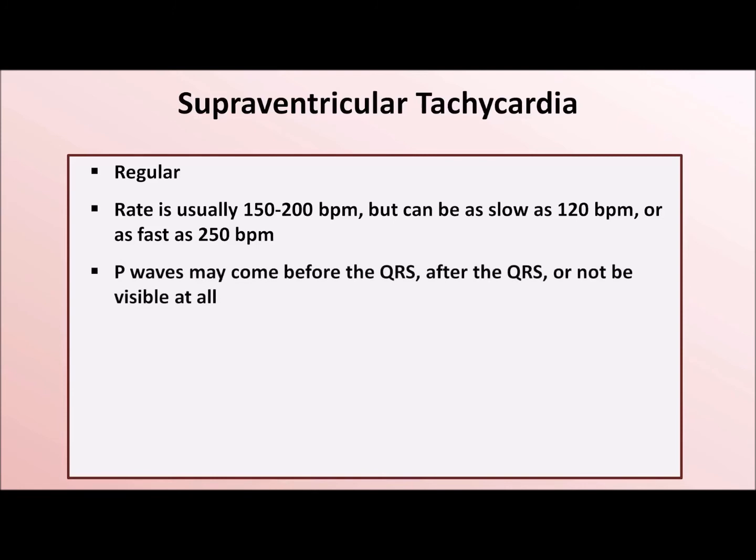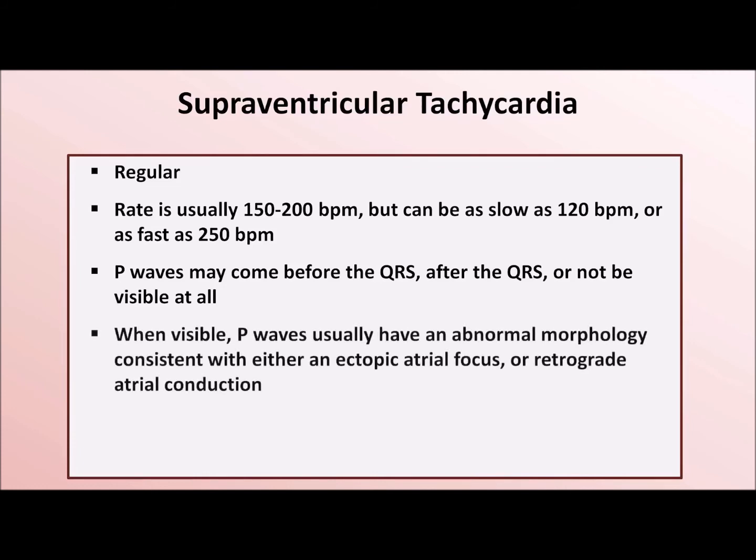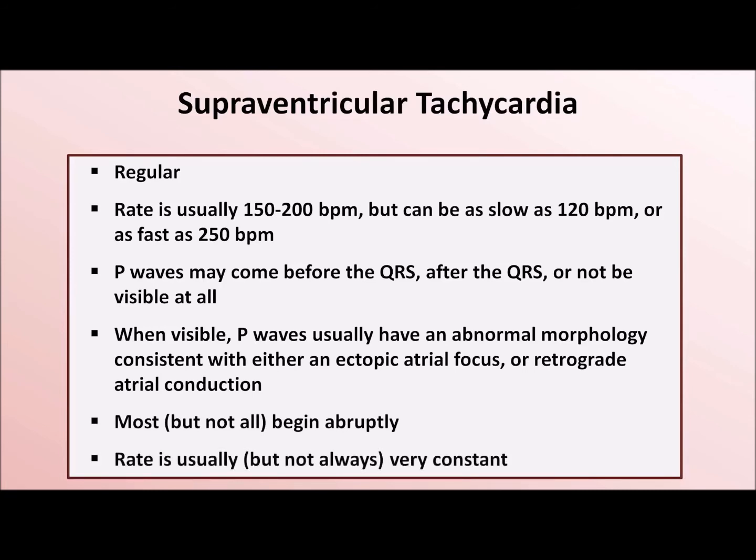The P waves may come before the QRS, after the QRS, or not be visible at all, meaning they occur simultaneous as the QRS. When visible, the P waves usually have an abnormal morphology consistent with either an ectopic atrial focus or retrograde atrial conduction. Most, though not all, SVTs begin abruptly, and the rate is usually, but not always, very constant.